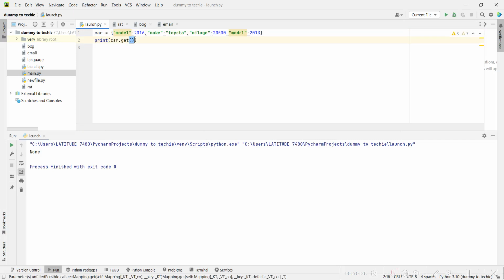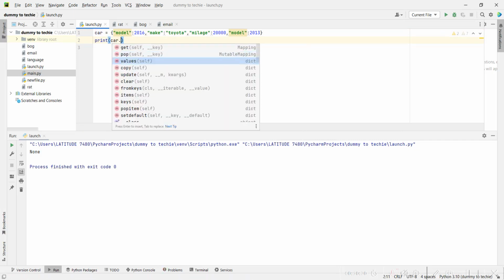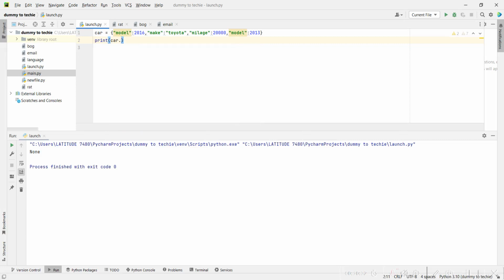So if you want to update, it's also the same thing. You do car dot, there's an update function. So you can use it to update. So what do I want to update? Maybe I want to update my model to maybe 2014. So let me see.